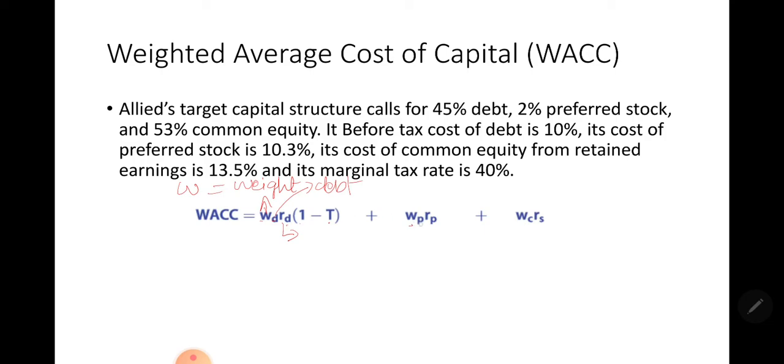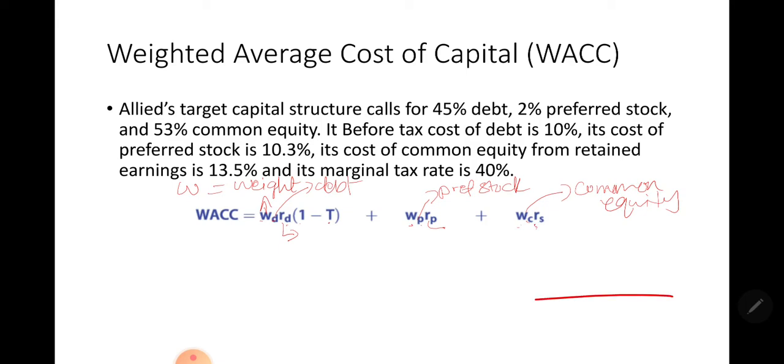WP is the weight of preferred stock. The P over here stands for preferred stock. And this is the cost of preferred stock. WC is the weight of common equity, and RS is the cost of common equity.